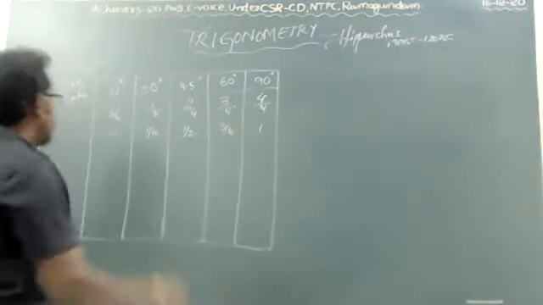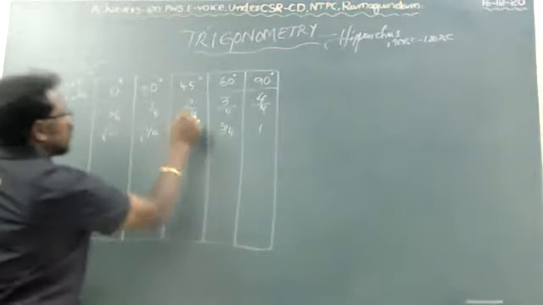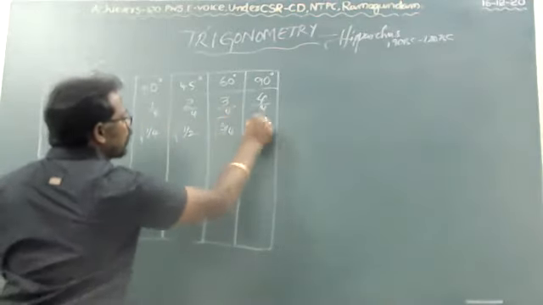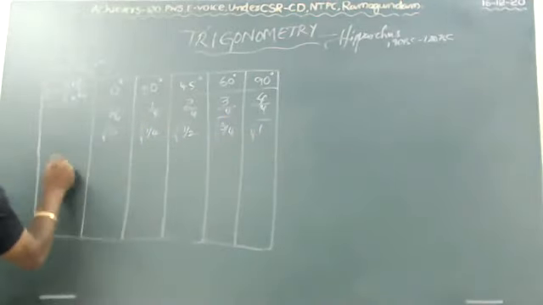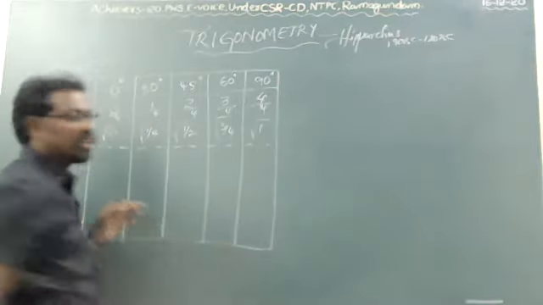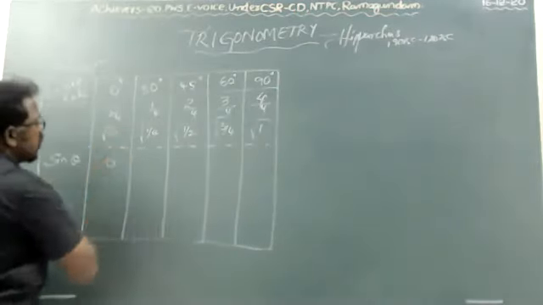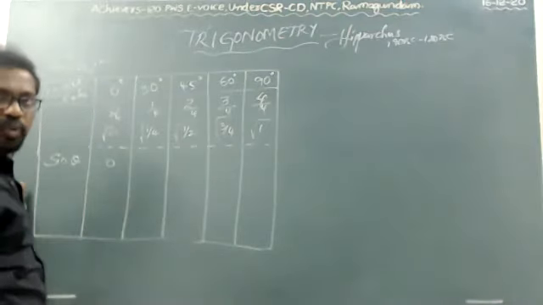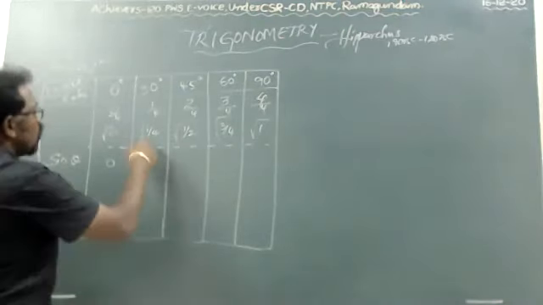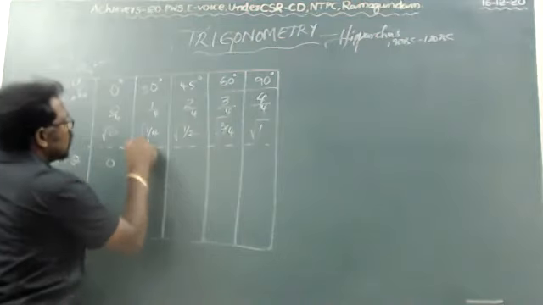To these values, take the square root. Whatever results come, they indicate the sine theta values. Root 0 value is 0. Root 1 value is 1.